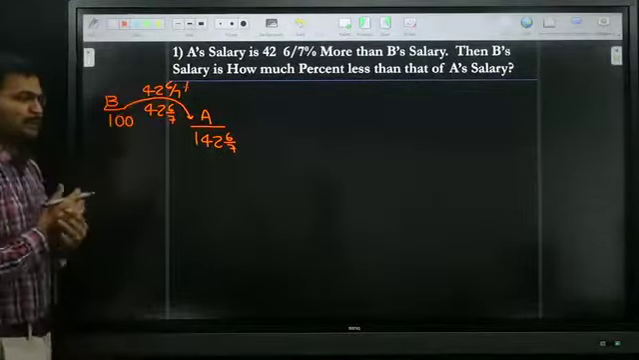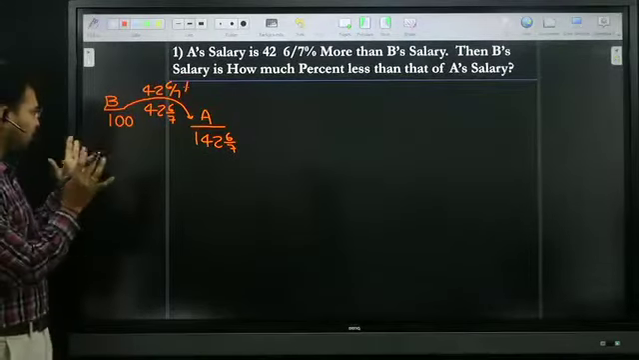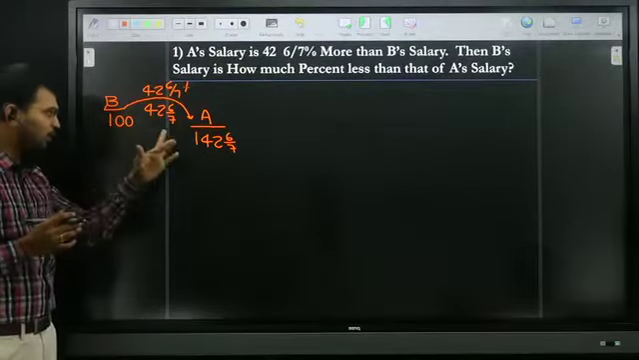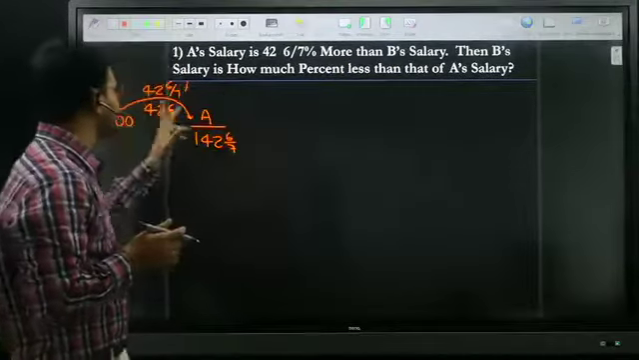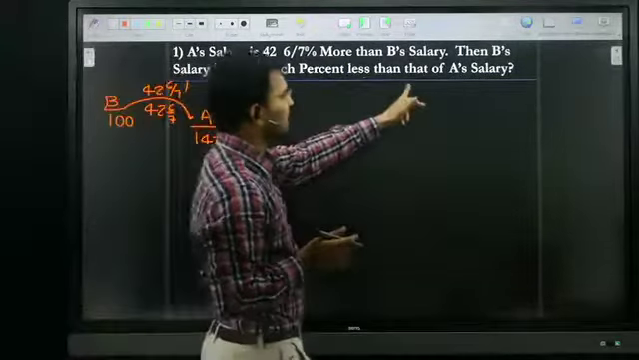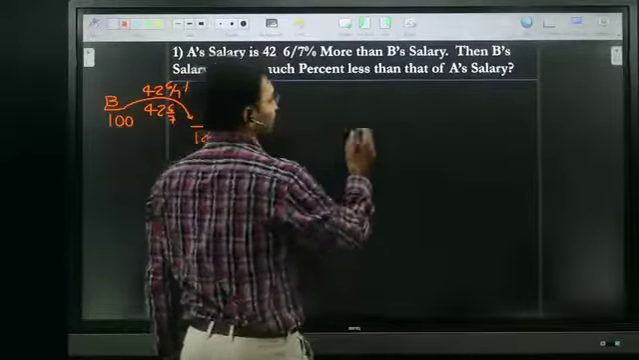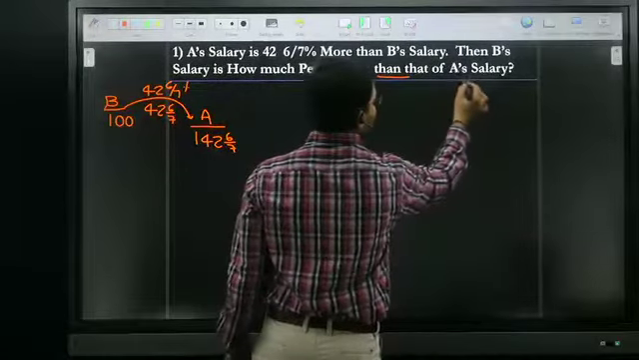Now I know both the persons' salaries, B's salary and A's salary. Now the question is: B's salary is how much percentage less than that of A's salary?